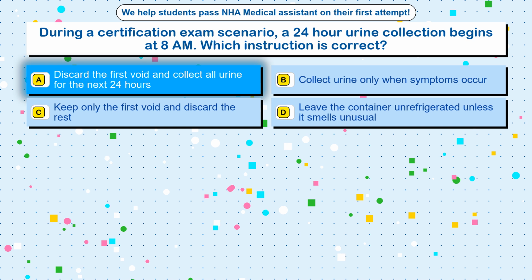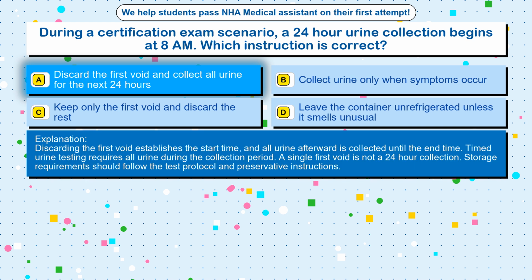Discard the first void and collect all urine for the next 24 hours. Discarding the first void establishes the start time, and all urine afterward is collected until the end time. Timed urine testing requires all urine during the collection period. A single first void is not a 24-hour collection. Storage requirements should follow the test protocol and preservative instructions.